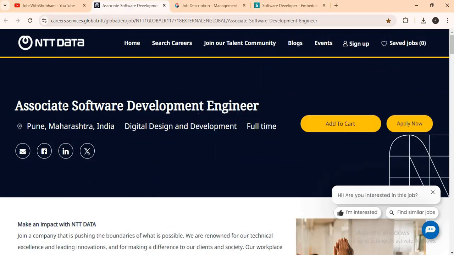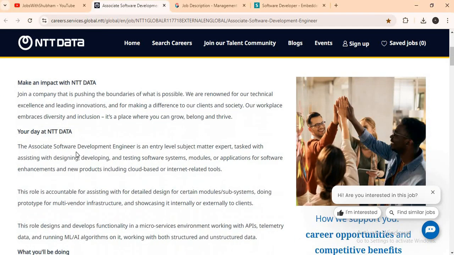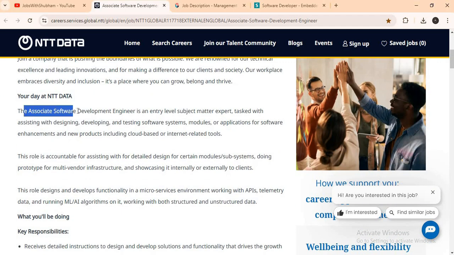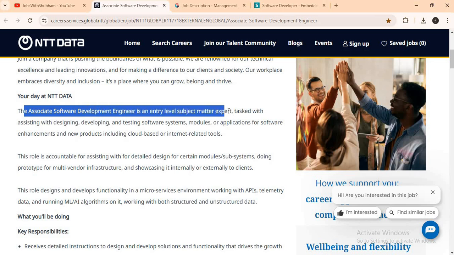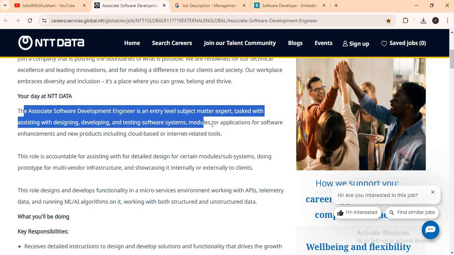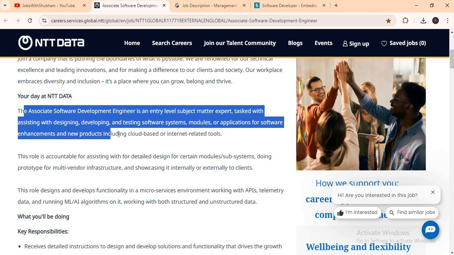So this is the page of Entity Data, and it's hiring for Associate Software Development Engineer for Pune location. Let's talk about this. The Associate Software Development Engineer, as an entry level subject matter expert, is tasked with designing, developing and testing software system modules and applications, software enhancements and new products, including cloud-based and internal internet-related tools.